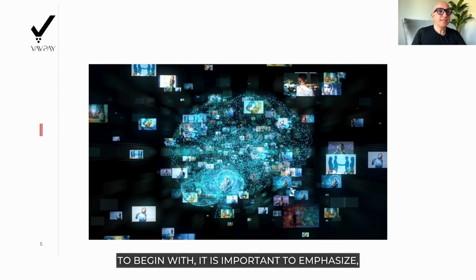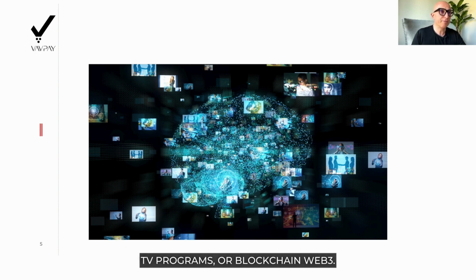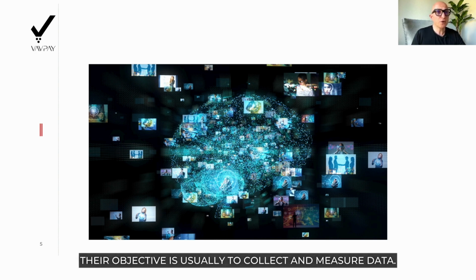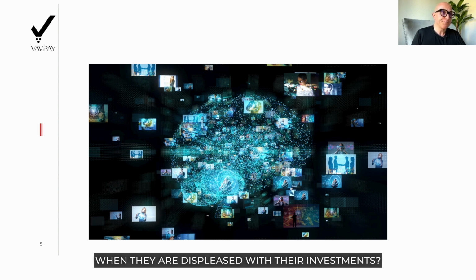To begin with, it is important to emphasize that encryption algorithms are literally everywhere, whether we think about social media platforms, internet browsers, online e-commerce, music apps, TV programs, or blockchain Web3. Their objective is usually to collect and measure data: how much digital assets users keep in their wallets, how much of those assets has been invested in crypto projects, or how users react when they are displeased with their investments.